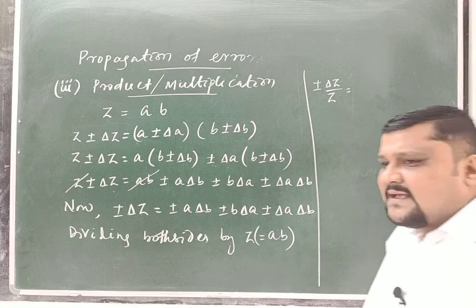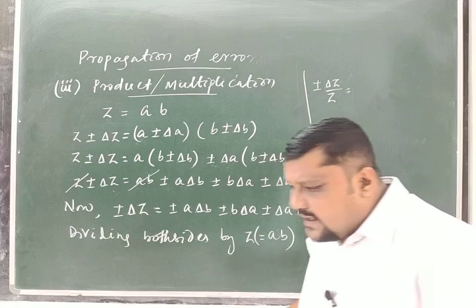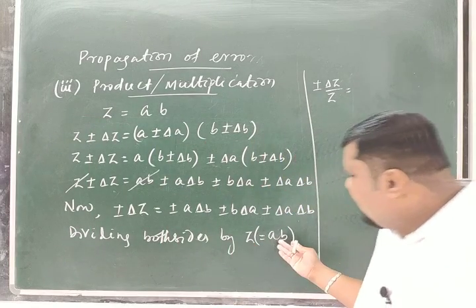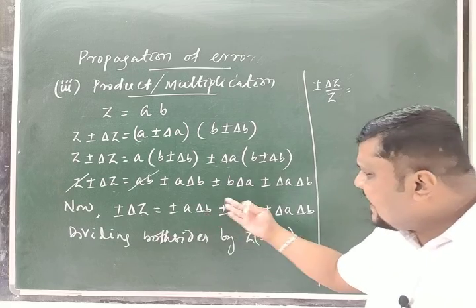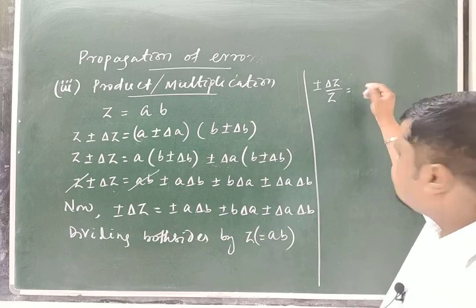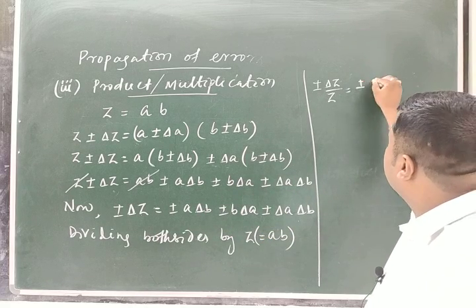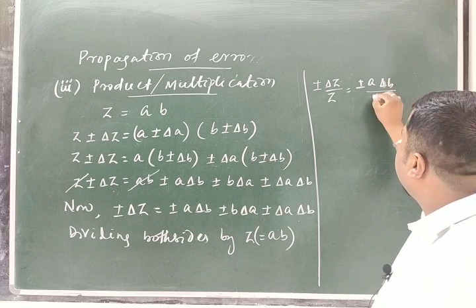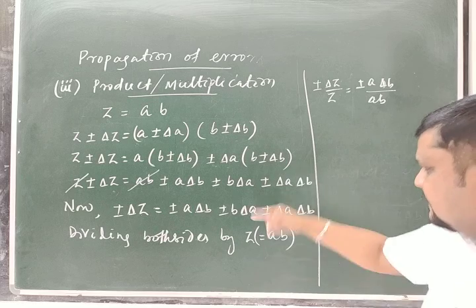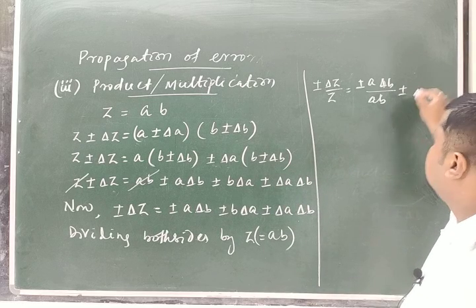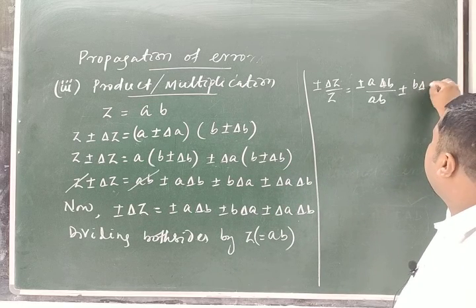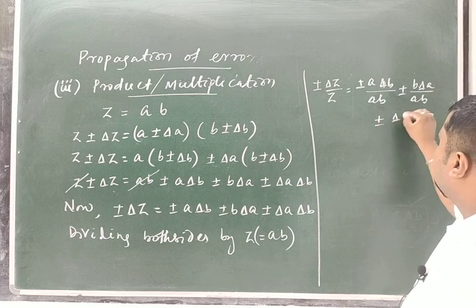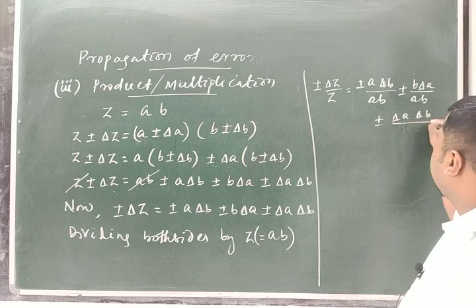But on the RHS, the result is not written in terms of Z; it is written in the form of A and B. So as Z is equal to A into B, instead of taking Z, I can put AB. So on the RHS, when I am dividing, plus or minus A delta B divided by AB, then second one, plus or minus B delta A divided by AB, then the third one is plus or minus delta A delta B divided by AB.